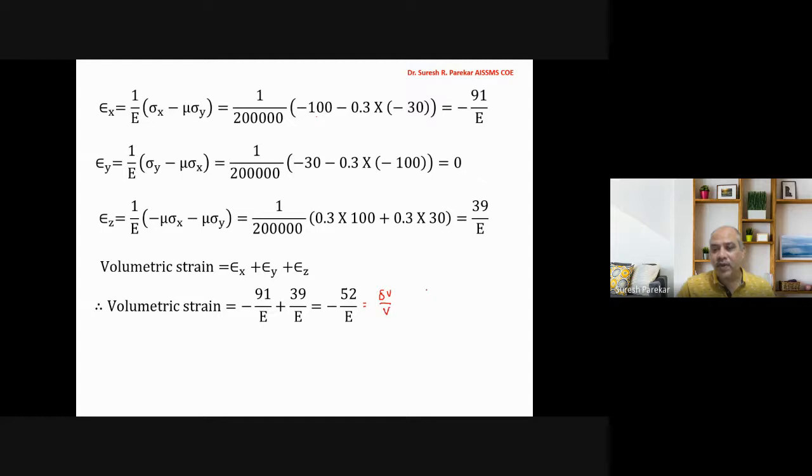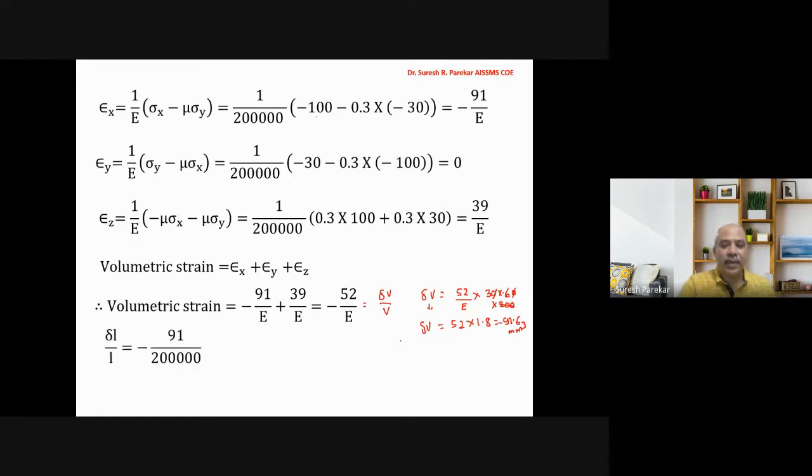So if you want to find the value of delta V, then you will get it as 52 upon E into 30 into 60 into 200, and that gives me the value of delta V, and the minus sign shows this value will decrease. Now E we know is 2 into 10 raised to 5, so this 200, then we have 1 2, and then we can have again 1.6, and then we will get it as 52 into 1.8, so 93.6 minus sign millimeter cube. This will be the decrease in the volume of the body.